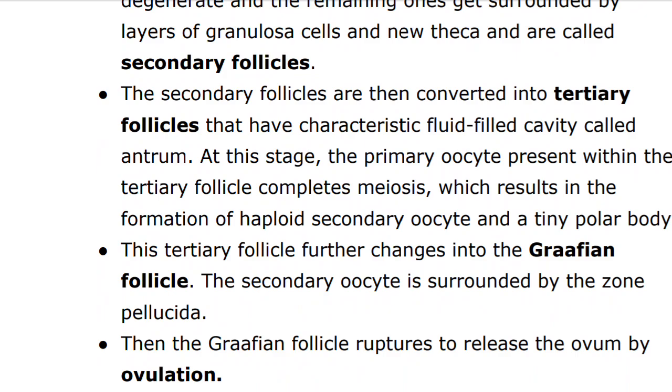At present, the tertiary follicle further changes into the mature follicle or Graafian follicle. The secondary oocyte forms a new membrane called zona pellucida surrounding it. The Graafian follicle now ruptures to release the secondary oocyte, that is ovum, from the ovary by the process of ovulation.